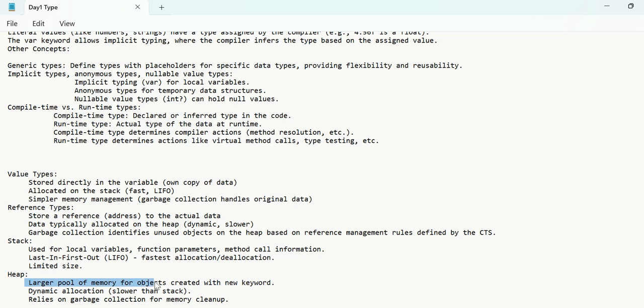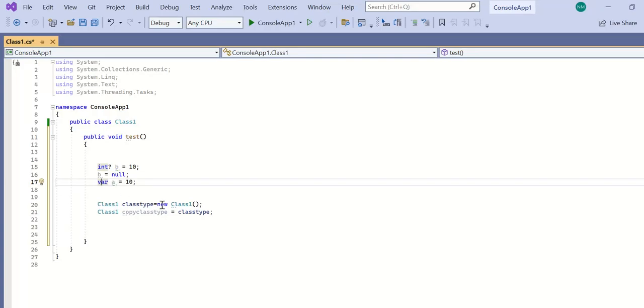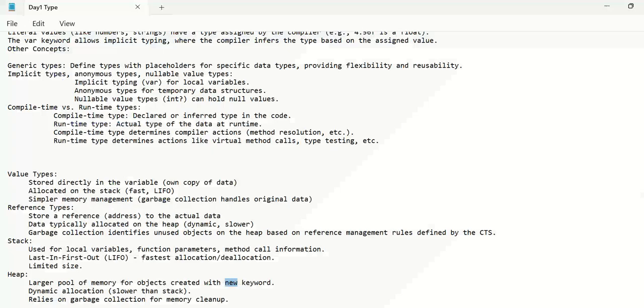Heap is also memory, but it is used for a larger pool of memory, and whichever value is created using the new keyword is saved on the heap. See here, we created it using the new keyword. Here dynamic memory allocation is done, and this relies on garbage collection because we will not have direct access to the heap. Compared to the stack, the heap has a bit more size and it is dynamic.